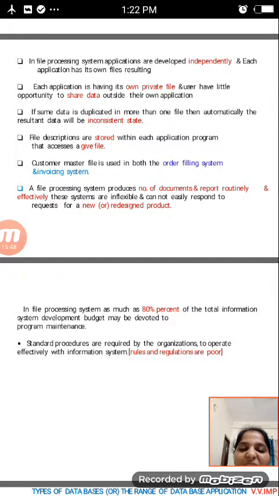These systems are inflexible and cannot easily respond to requests for a new or redesigned product. If a new person comes and wants a new document developed, these systems are inflexible and cannot easily respond to a request for a new design. If we want to design a new product, this type of system does not support it.